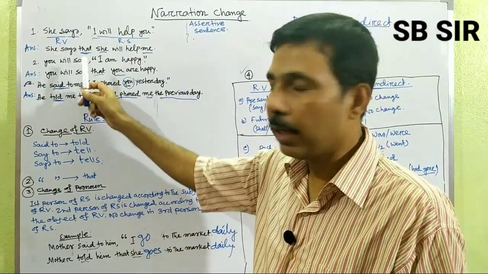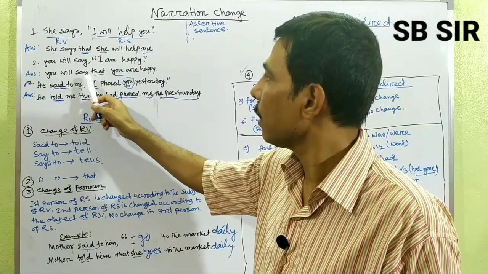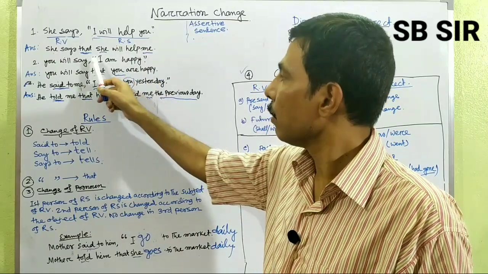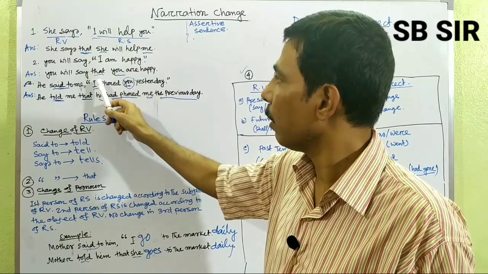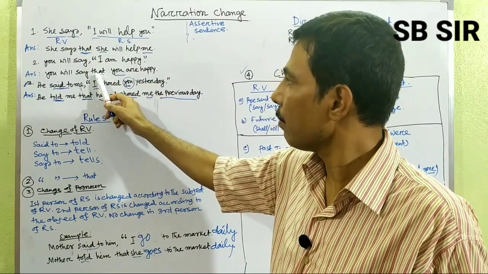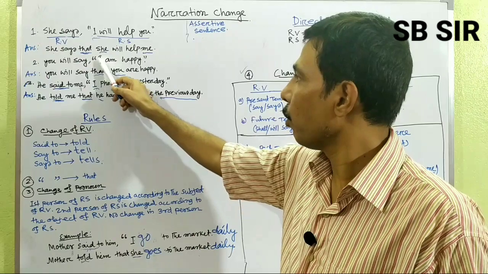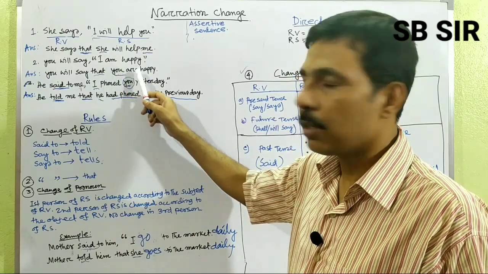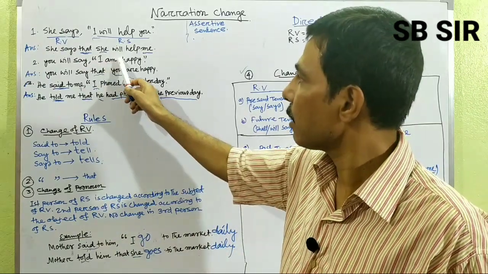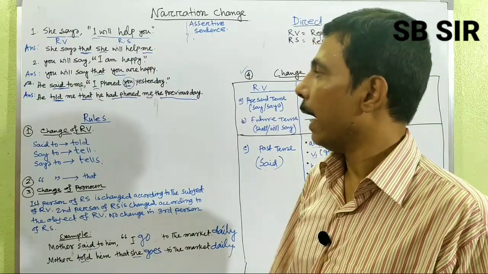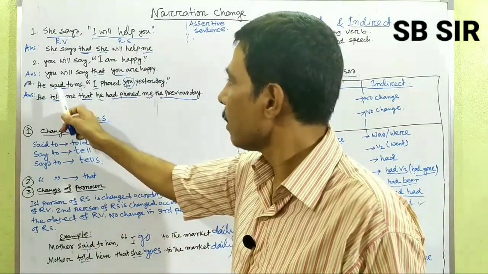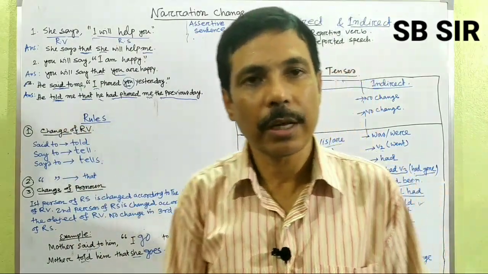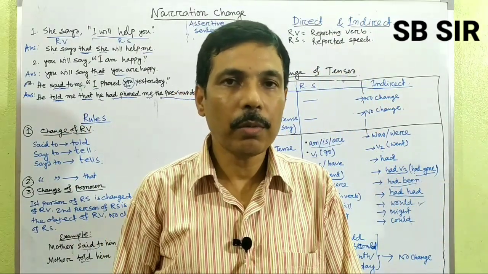Here also we can see the changes: the inverted commas are replaced by "that," and "I" changes. The pronoun changes here, but the tense does not change. It is present simple, and it is also present simple. And number 3 is a typical example. He said to me, "I found you yesterday."